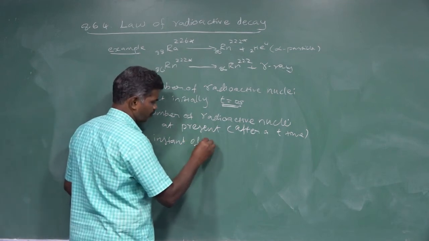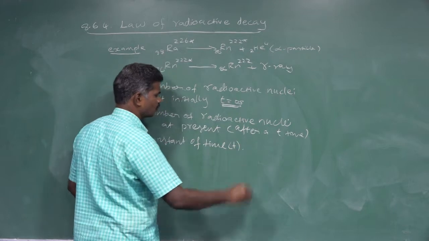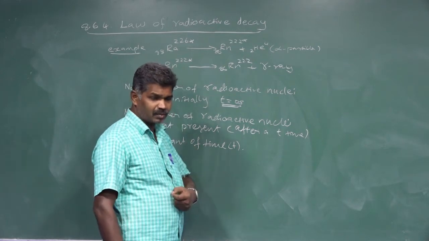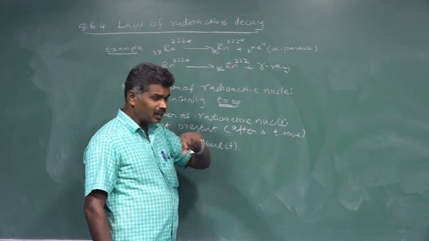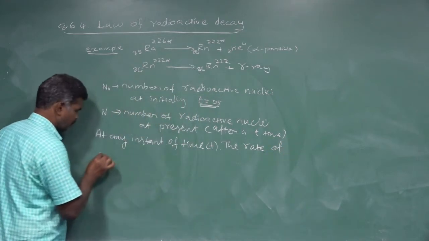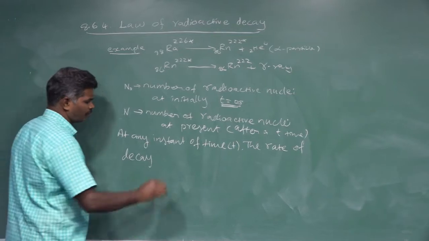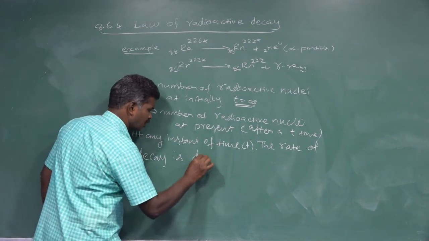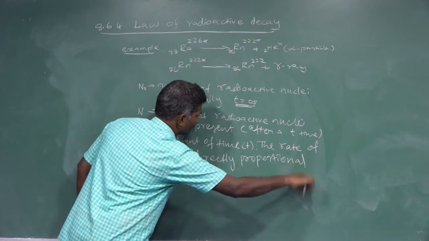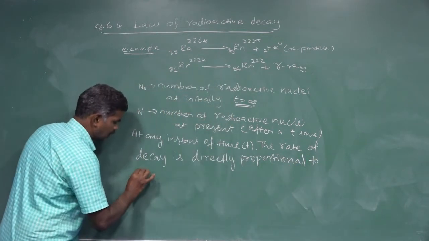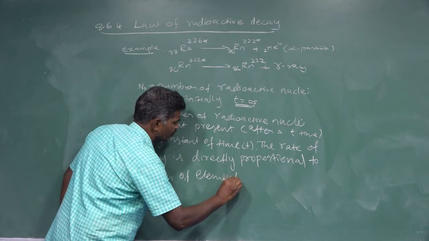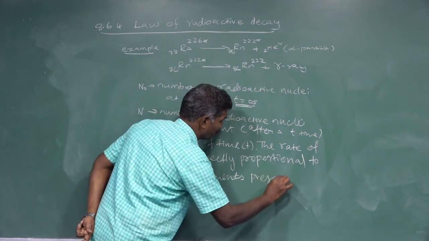At any instant of time, the rate of decay, which means the number of elements disintegrated in a unit time, is directly proportional to the number of elements present at that instant.